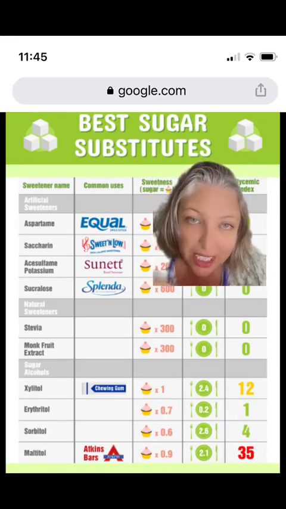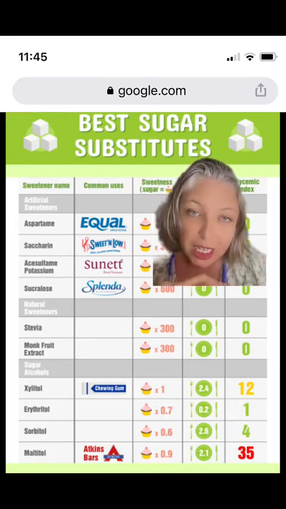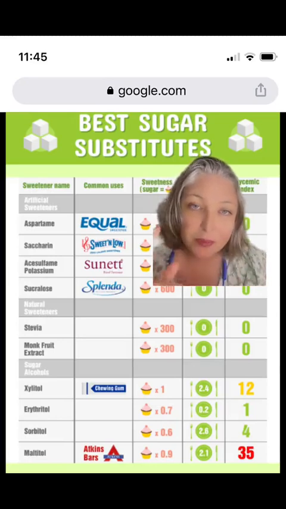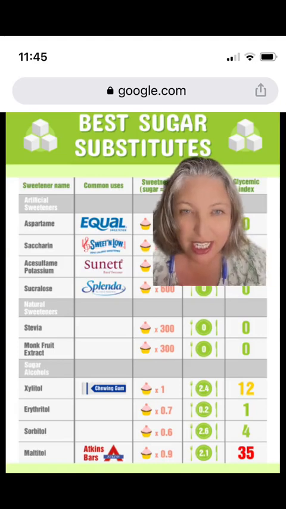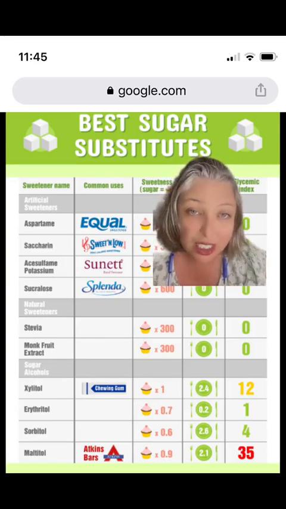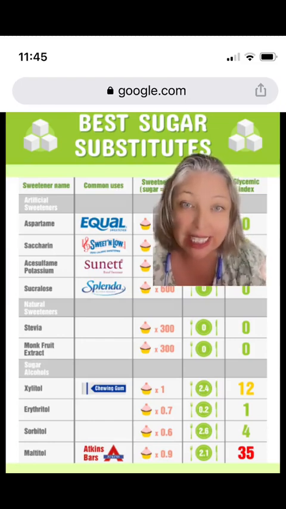Please note that I'm putting heavy emphasis on the word healthy, because a lot of people will use dates as an alternative. That is just fruit sugars. Yes, it's coming with the fiber and the nutrients that are in the date or the banana or whatever, but it's still sugar. And I don't think sugar is intrinsically bad. I don't think we should be eating cake every day.